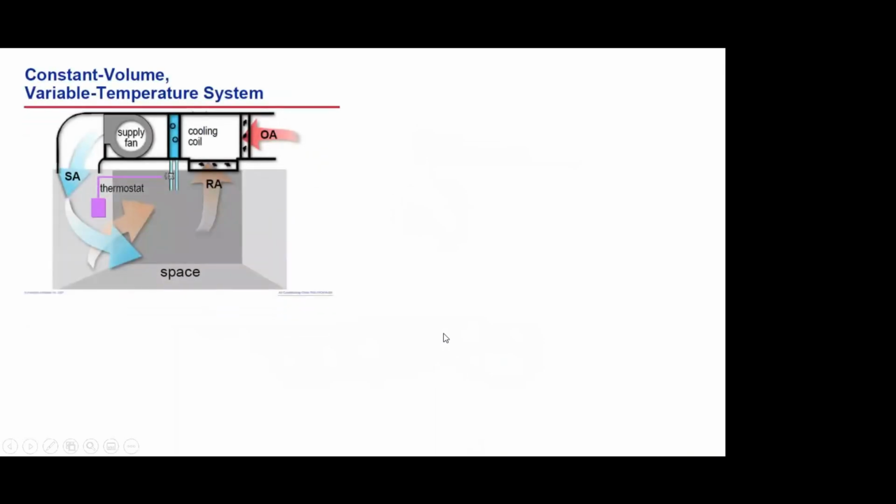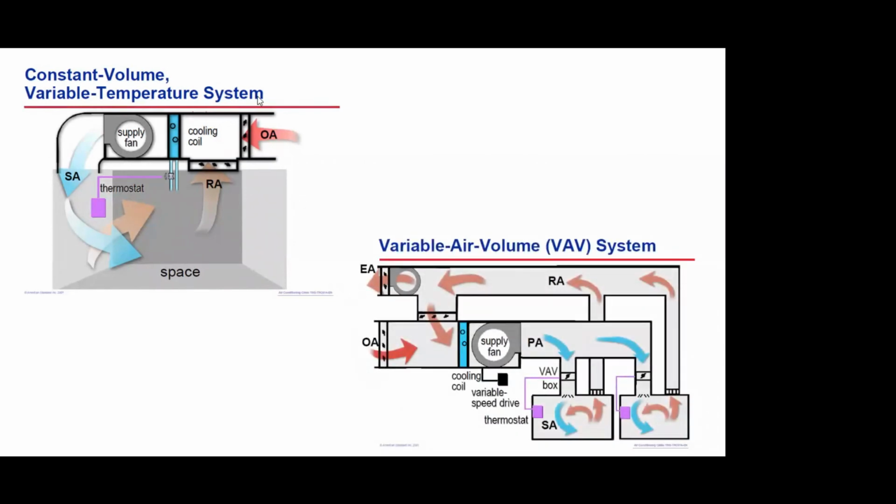Another way of achieving this is through a variable air volume system. In a constant air volume system, we have only one temperature controller, the supply air goes to the space, and the cooling coil maintains the average temperature, right?